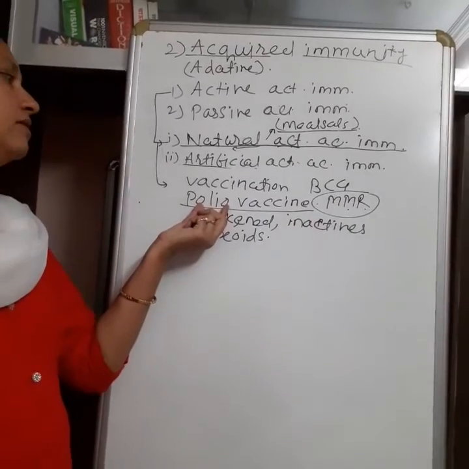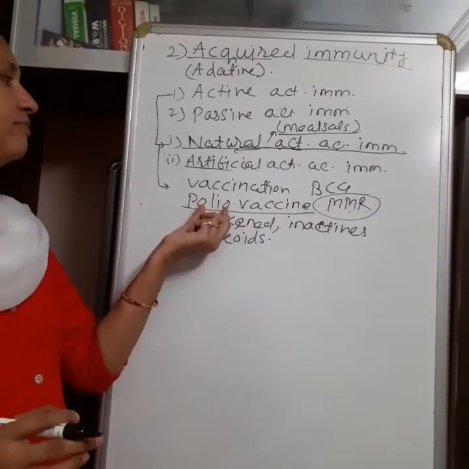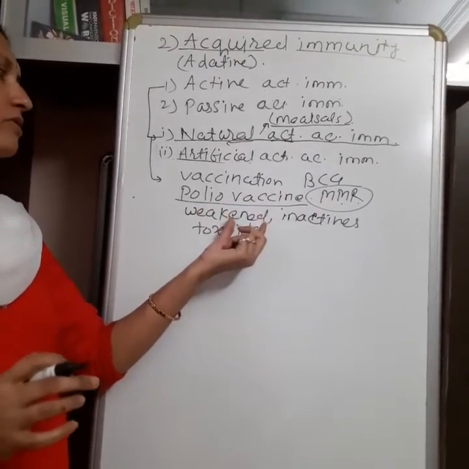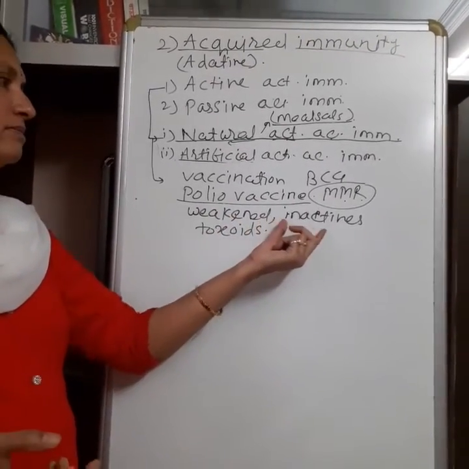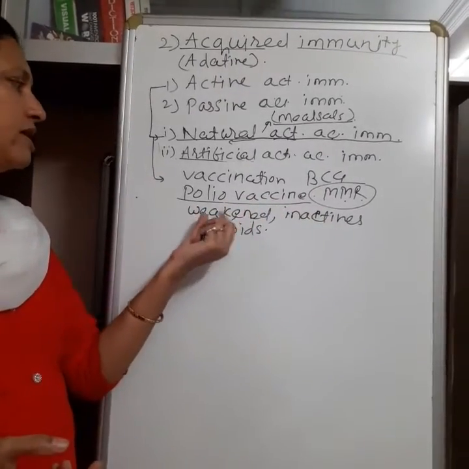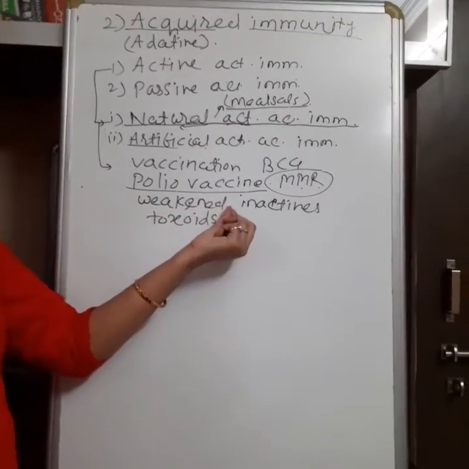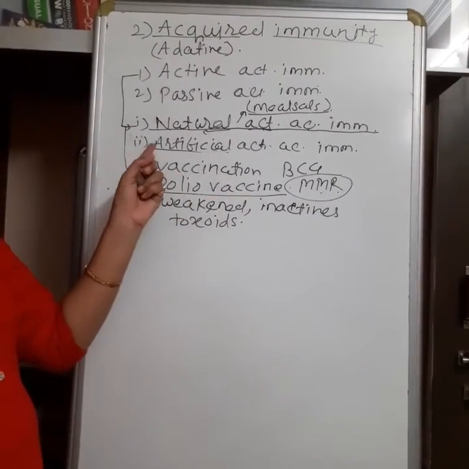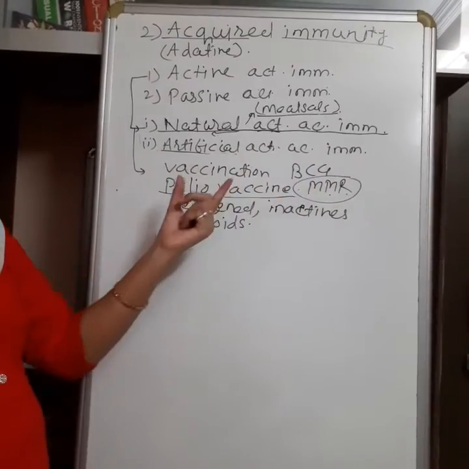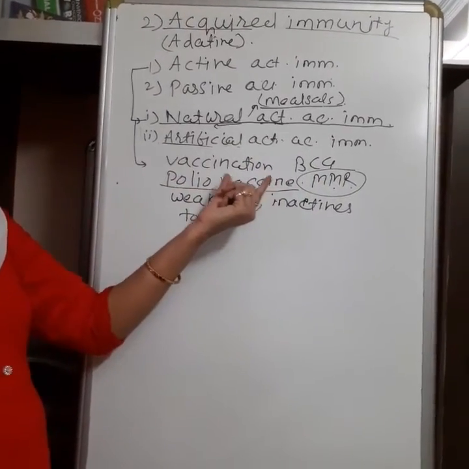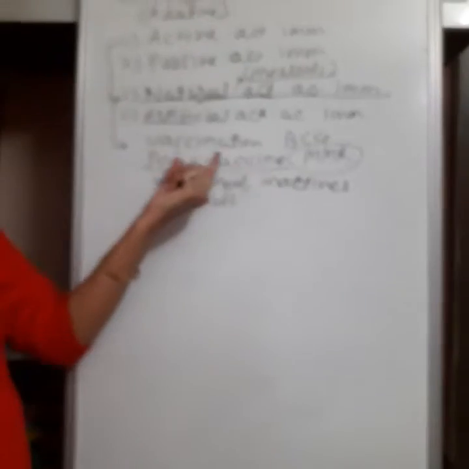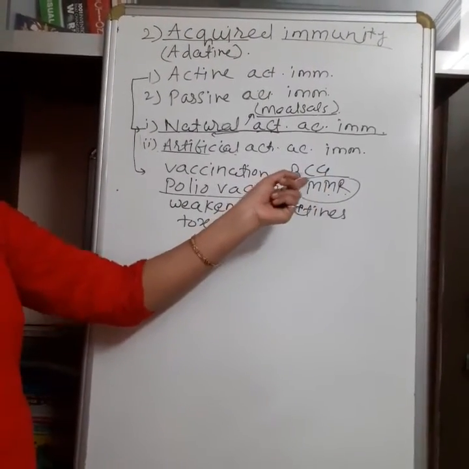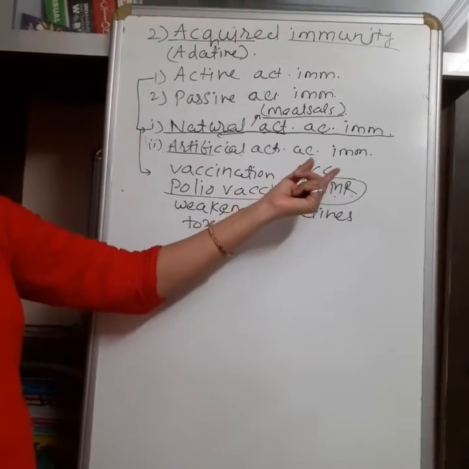And when in future the polio virus comes naturally in the body, at that time our body knows which type of antibodies are to be produced, and there is a quick and strong response. So vaccination is the example of artificial active immunity. Once we take the polio vaccine, it remains active for the whole life. If we take the BCG vaccine immediately after birth, it protects from various diseases.